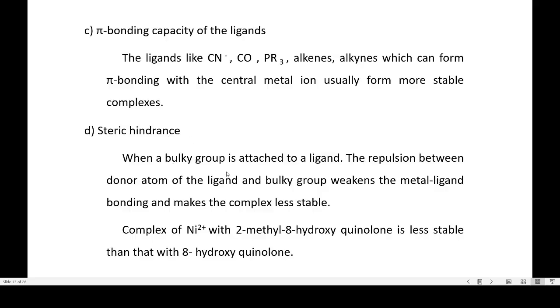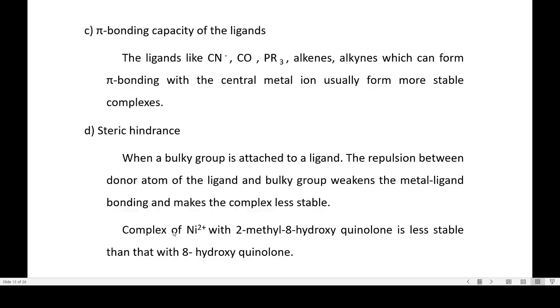If a bulky group is present in a ligand, then the repulsion between the donor atom of the ligand and the bulky group weakens the metal-ligand bonding and makes the complex less stable.